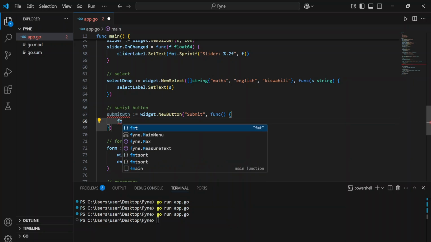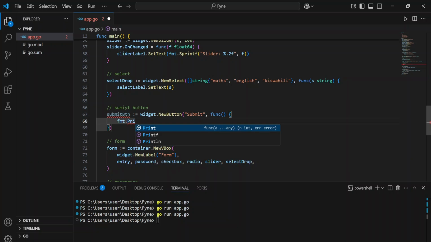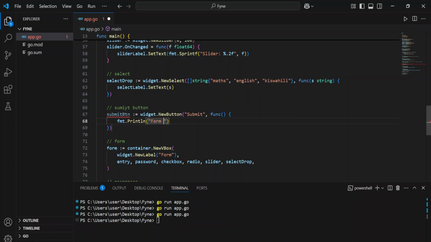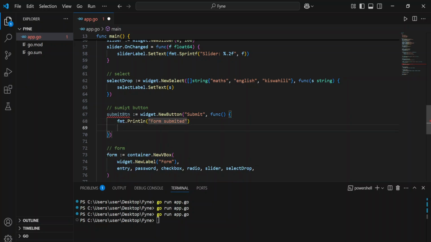So I want when the information is submitted, I'm going to maybe print to the console. You can print maybe say form submitted, and then what if I wanted to capture the specific details like the entries and so on, just do